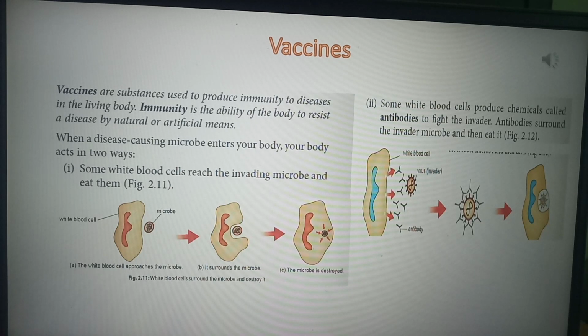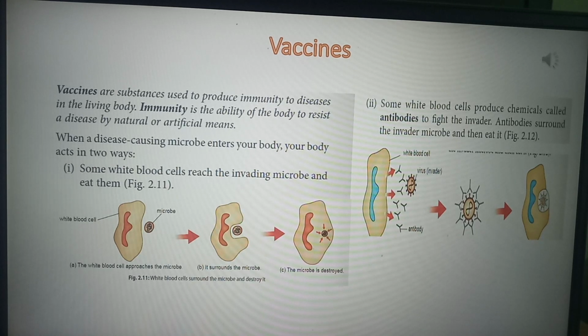Because these vaccines protect your body from diseases like measles, polio, diphtheria, tetanus or typhoid. Several diseases, for example smallpox, chickenpox, cholera, tuberculosis and hepatitis, can be prevented by the method of vaccination.